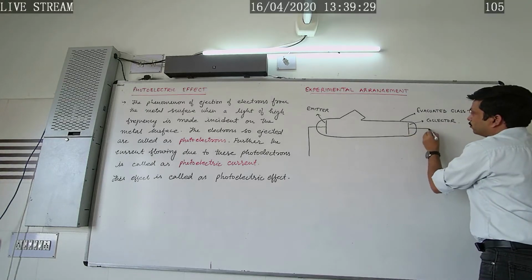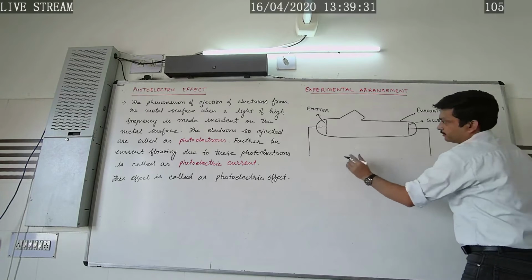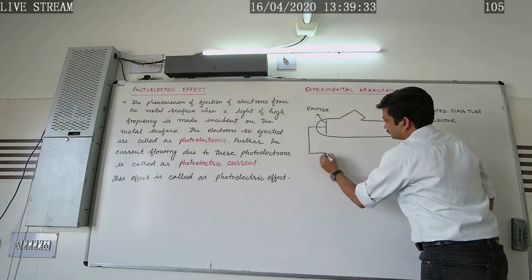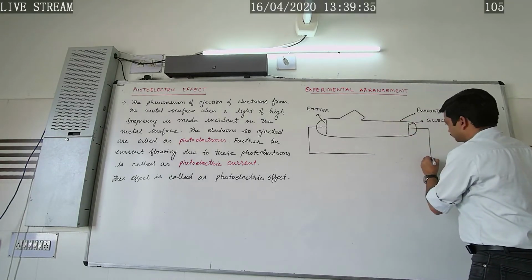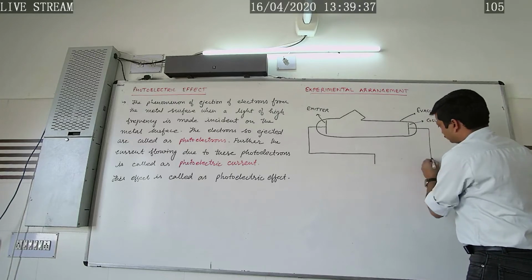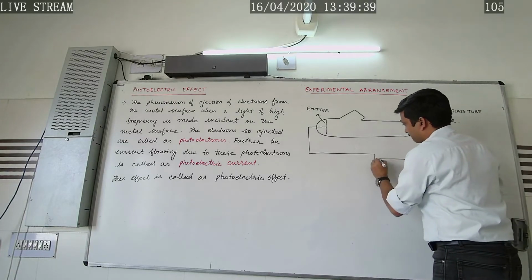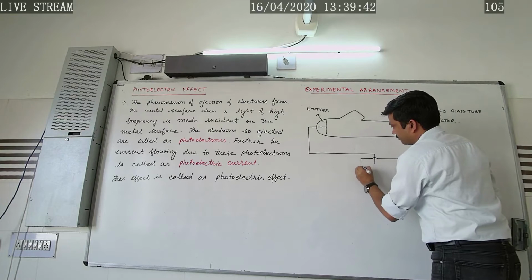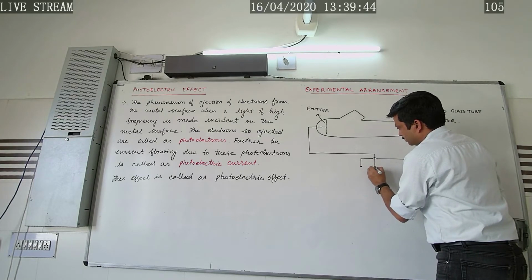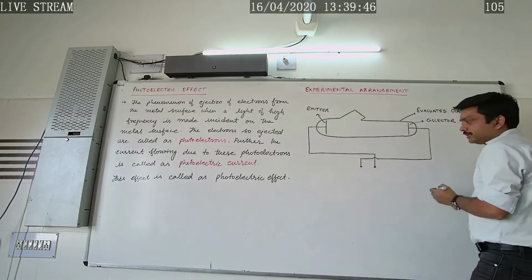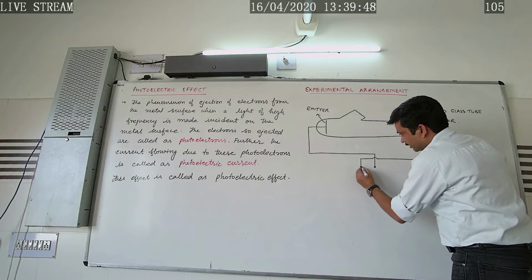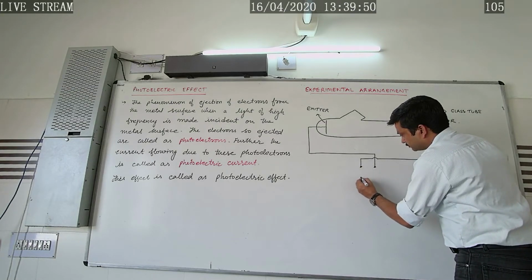Now, the emitter and collector are connected with the reversing key.